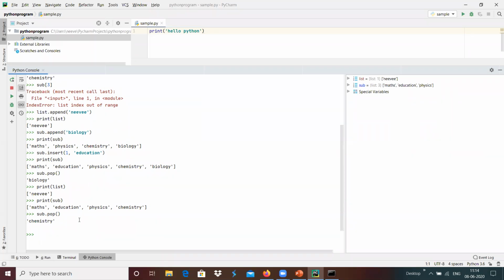List creation is not limited to a single data type; it can have multiple formats. For example, I'm going to create a list one which can contain an integer 20, a floating point variable 12.34, a complex variable 4 plus 5j, and then a string data type over here.